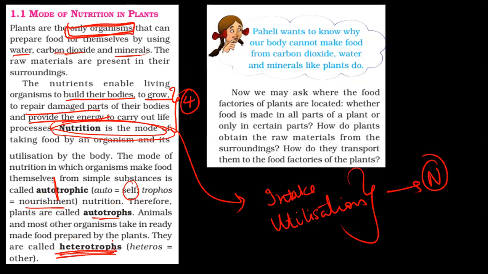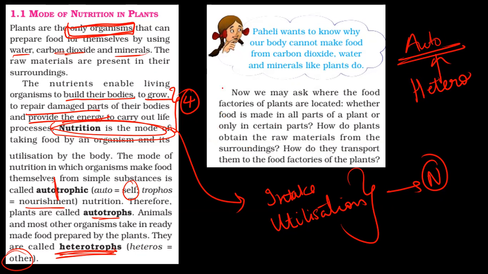Heterotrophic nutrition is their mode of nutrition. They depend on food prepared by the autotroph. Heteros means other, and trophos means nourishment. So autotrophs depend on themselves for their food, they can prepare their food, whereas heterotrophs depend on autotrophs or plants. For example, animals depend on plants.